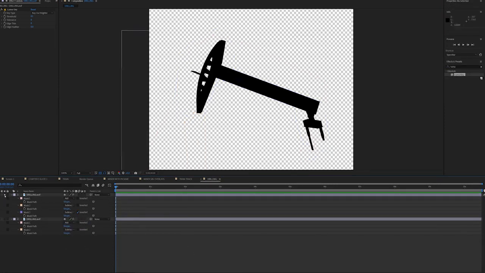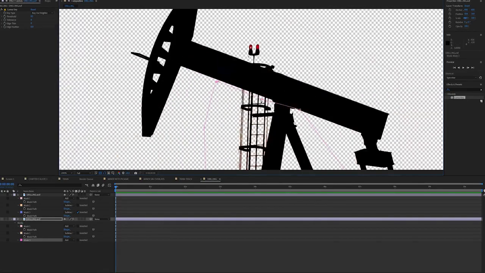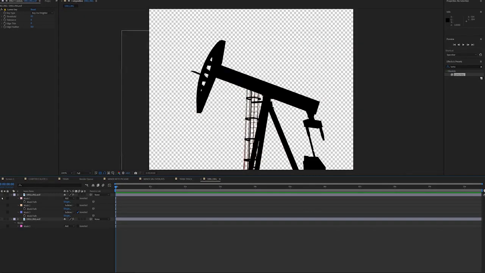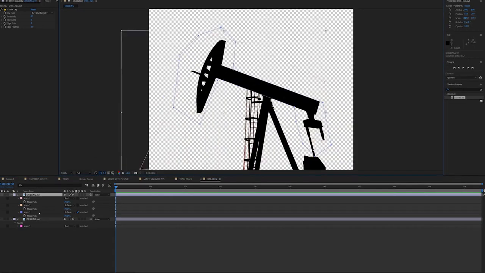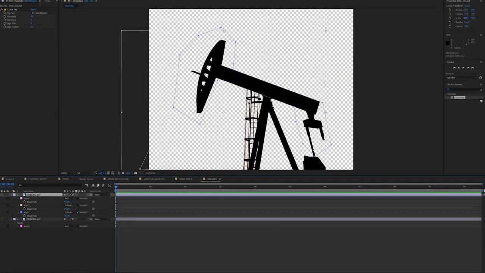I've duplicated the layer, and now I'm just going to mask out the bits of the top image that I don't want, which will be the stand and the ladder, and then I'm going to do the opposite for the other image. Cool. So now it's really simple to animate this.